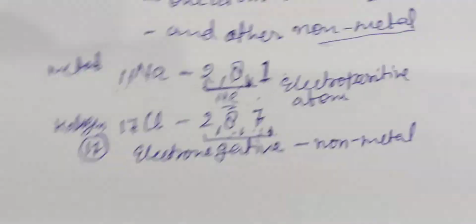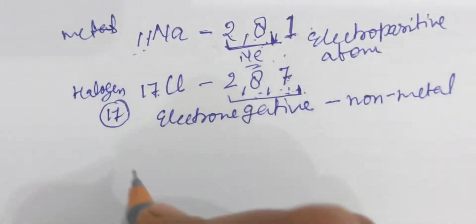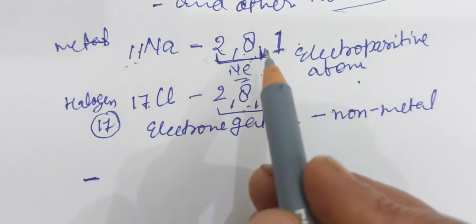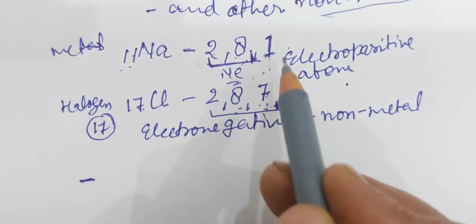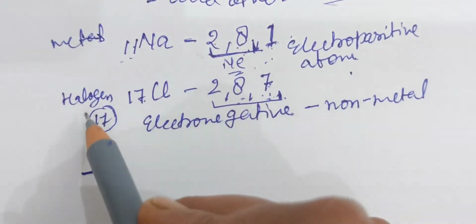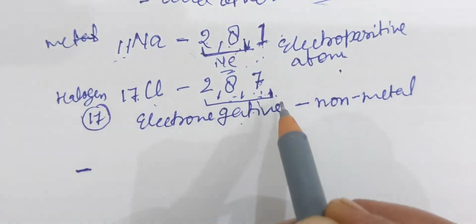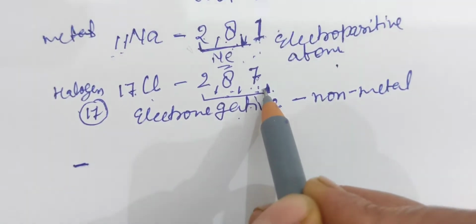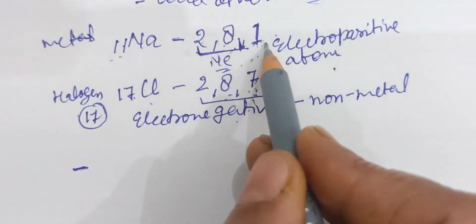So this example is fulfilling both conditions: one is the metal which is electropositive in nature and has one electron in its valence cell or outermost cell, and halogen, non-metal chlorine, which has 7 valence electrons in its outermost cell. To stabilize its electronic configuration, chlorine has the tendency to take one electron, while sodium has the tendency to give one.